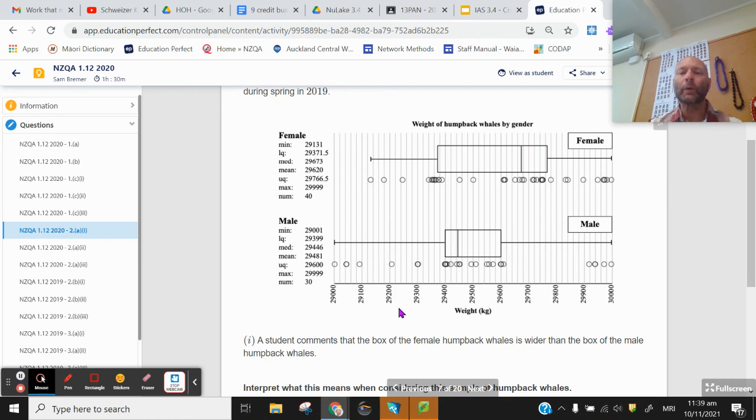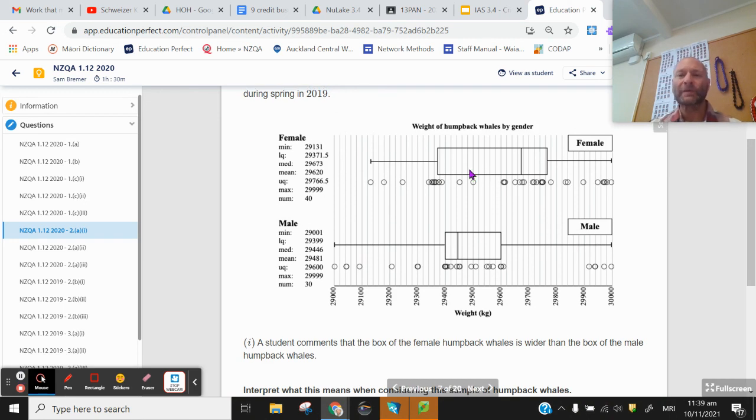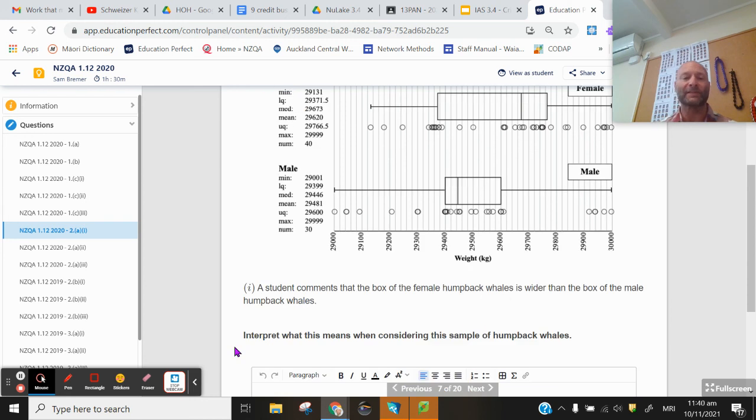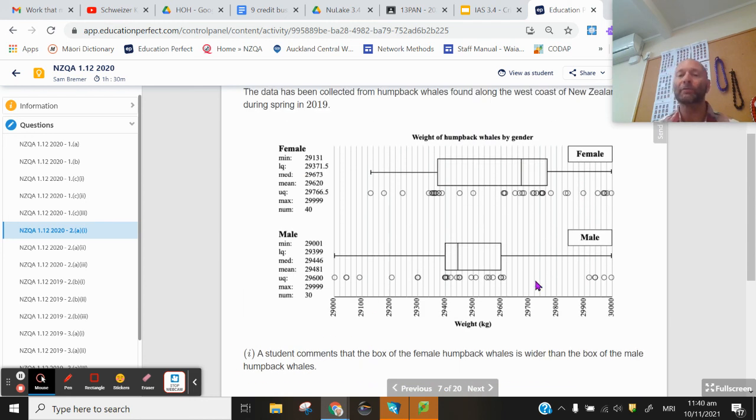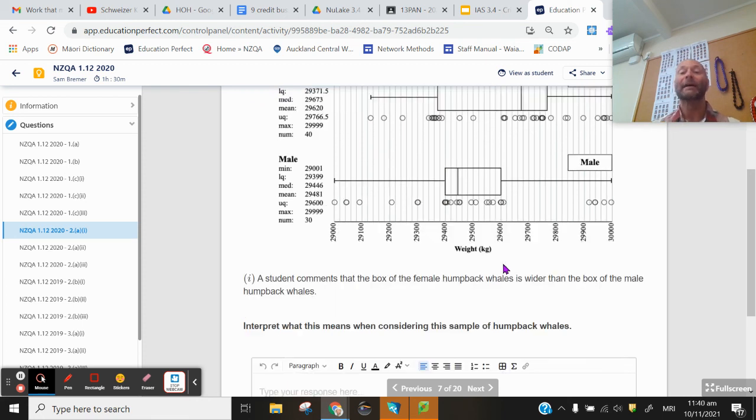Okay, next part of this question, we've got some box and whiskers on the weight of humpback whales by gender. A student comments that the box of the female humpbacks is wider than the box of the male humpbacks. Interpret what this means. We should remember when we've got a wider box, that's going to mean that the middle 50% is simply more spread out or less consistent. The male has a smaller middle 50%. That means that the middle 50% were more consistent or less varied.